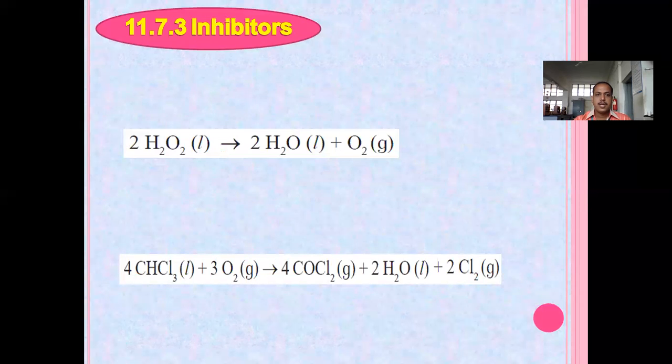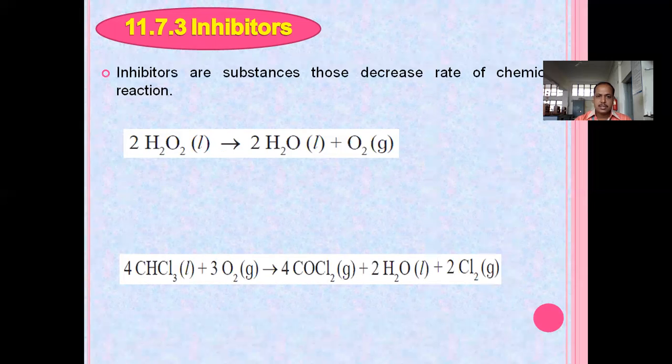Now, inhibitors. What is meant by inhibitors? Inhibitors, we say, are negative catalysts. Inhibitors are substances which decrease the rate of a chemical reaction. In the case of a catalyst, we see that the catalyst increases the rate of reaction, but exactly opposite to this, inhibitors are substances which decrease the rate of chemical reaction.